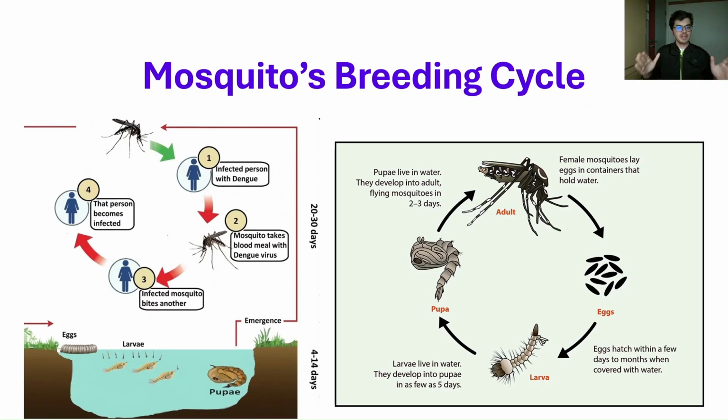Before that, we have to understand the mosquito's breeding cycle. The mosquitoes lay eggs. Then, after a few days or months, according to the water levels, the larvae hatch out. Then those larvae grow up into pupae, and those pupae then turn into mosquitoes. Then a certain mosquito goes around and bites a person infected with the dengue virus. Then that dengue virus is inside the mosquito, and the mosquito is traveling around. So that mosquito then bites other people and transmits the dengue virus inside them, and this leads to dengue fever cases spreading around and epidemics.